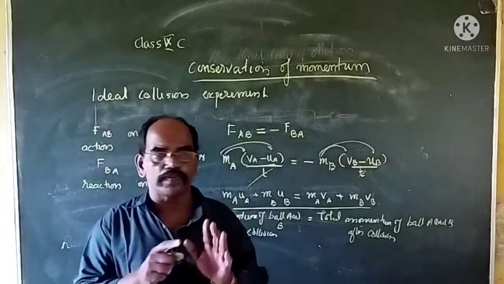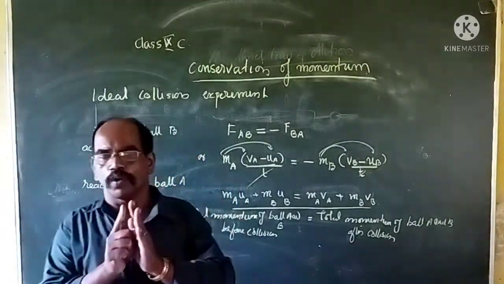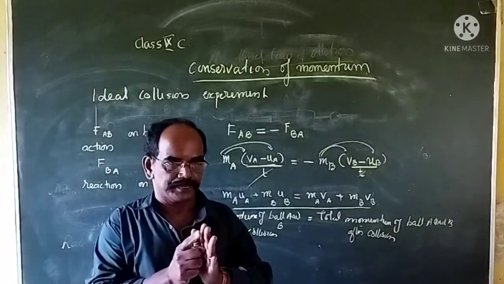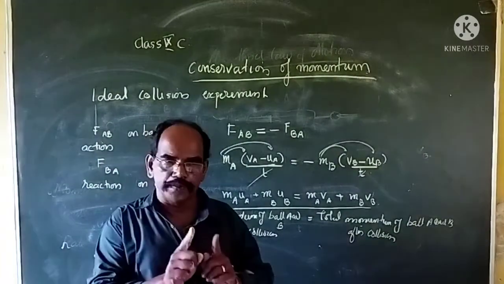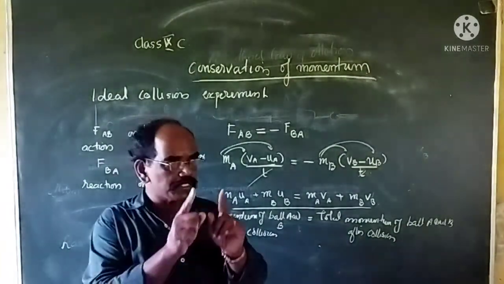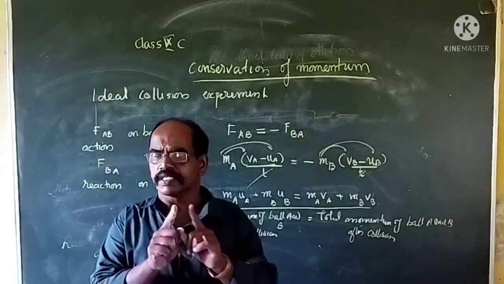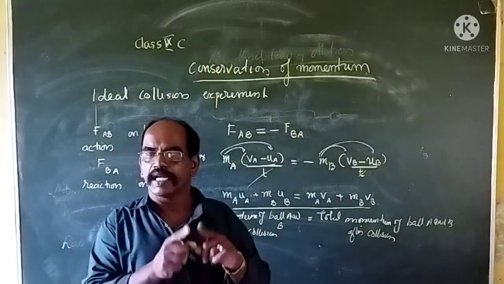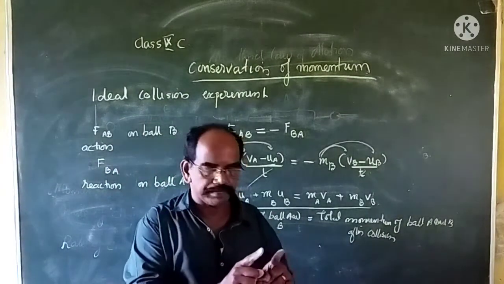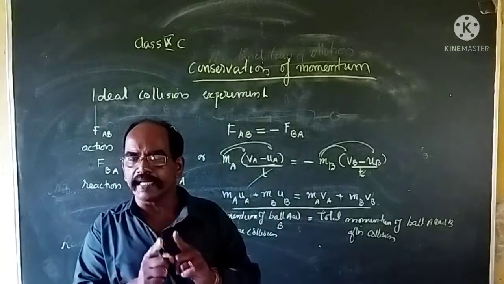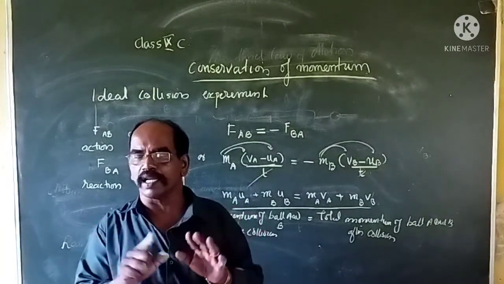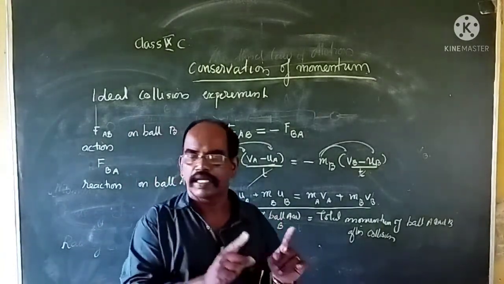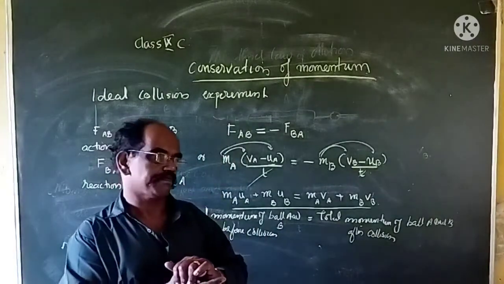Just listen carefully: the sum of momenta of two objects before collision is equal to the sum of the momenta of two objects after collision, provided there is no external unbalanced force acting on them.